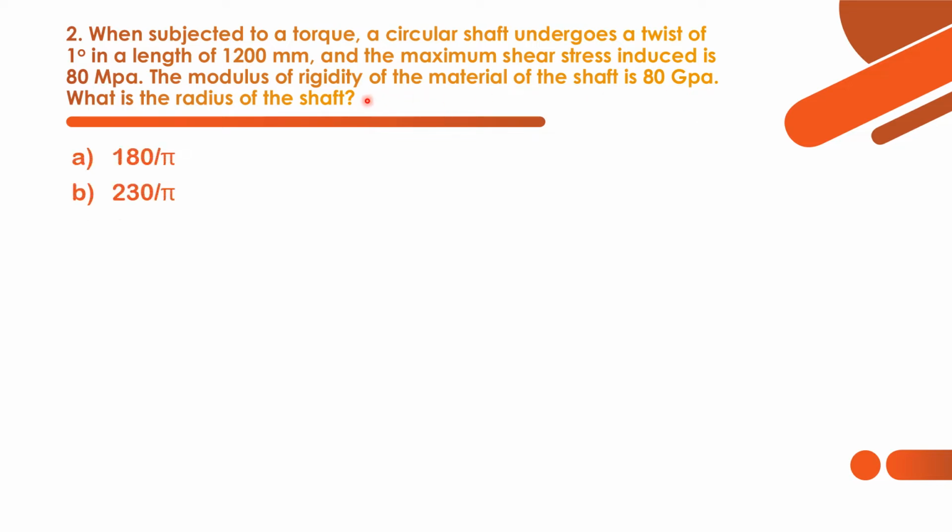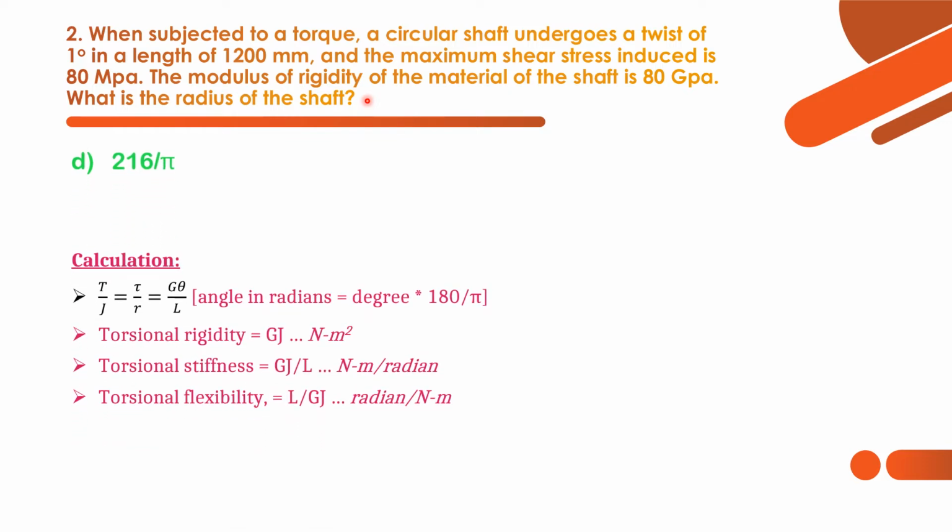of the shaft. Here we have to use the pure torsion formula, T by J equal to tau by R equal to G theta by L, and just substitute all the given data over here, so that we can get the answer for the radius of this shaft. Here the answer is option D, 216 by pi. Now let's see the substitution, how we are getting it.